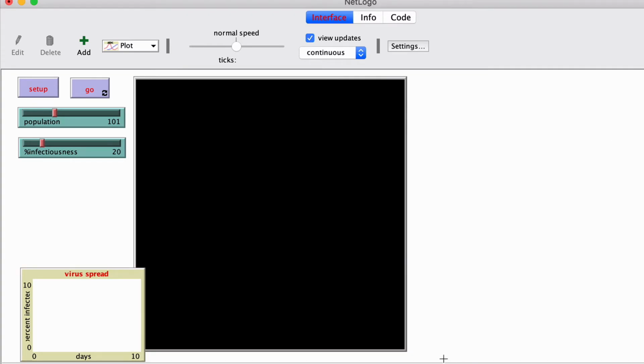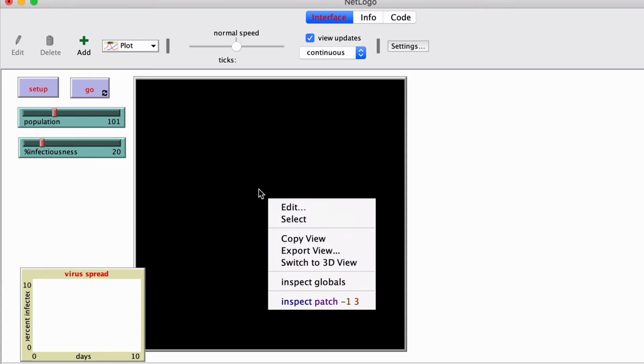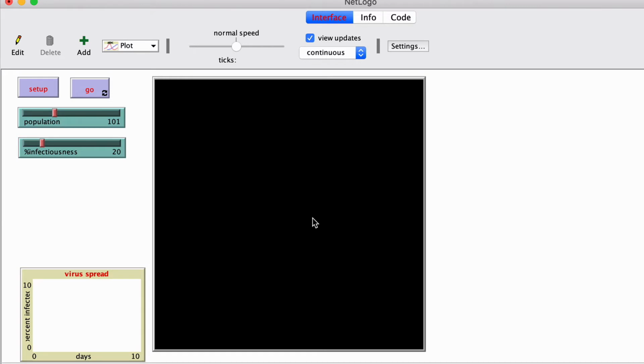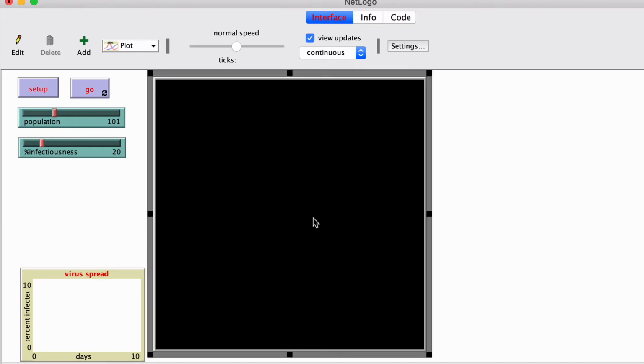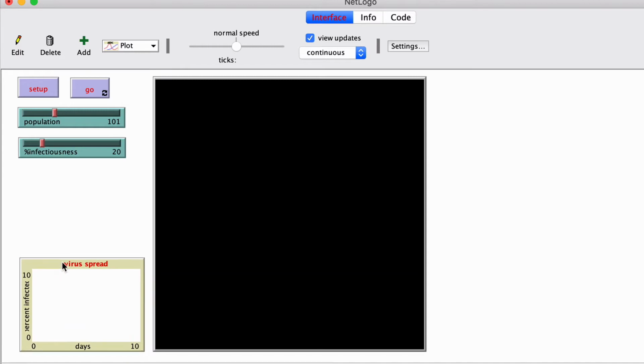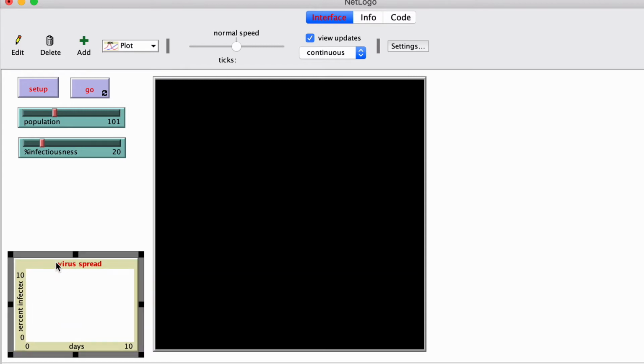Now I see we have a little overlap here. Well, all of these interface elements can be controlled by right-clicking or control-clicking on any one. We can select it to move it. So in this case, I'm just going to move this main window over a little bit. And similarly, we could move any of the interface elements or right-click and select Edit. And I'm going to move this one just up a mite so it's aligned. Maybe make it a little bigger.